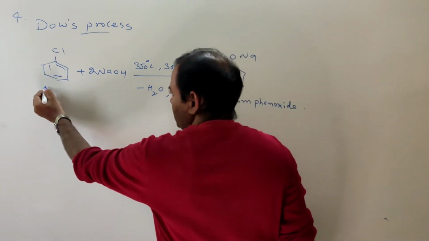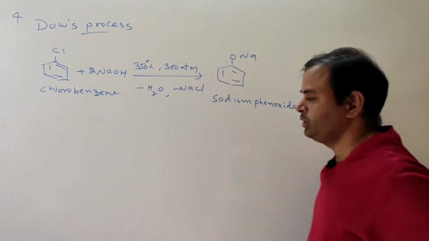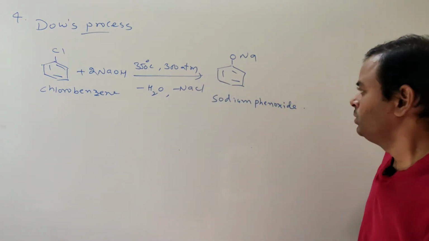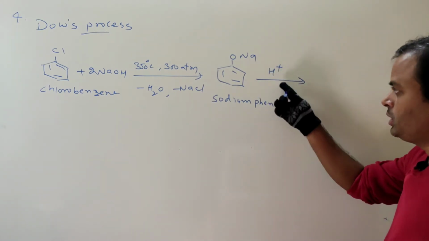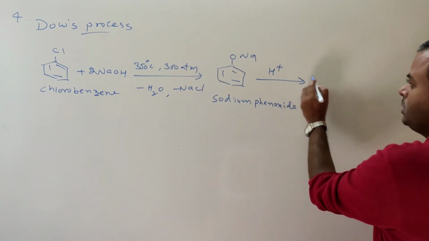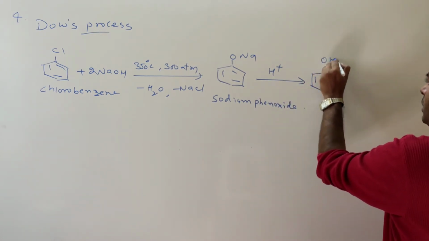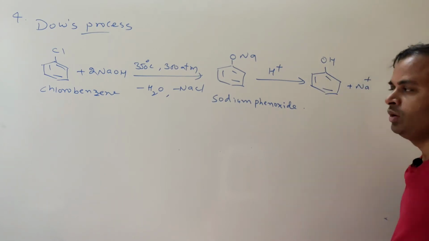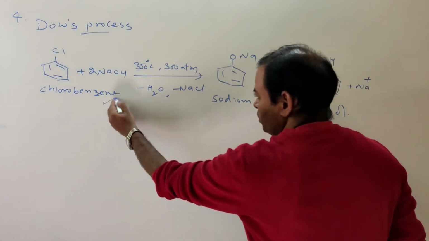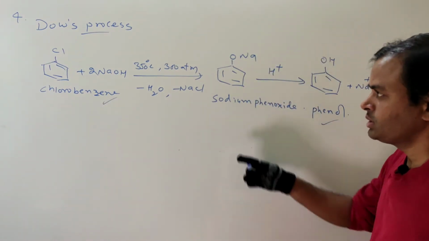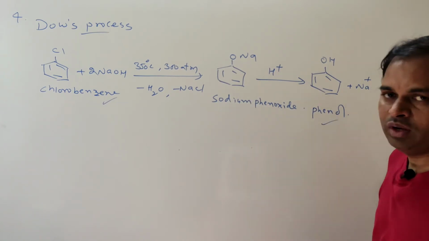So chlorobenzene with sodium hydroxide gives sodium phenoxide. This sodium phenoxide, by acidification with mineral acids, H plus, gives phenol plus Na plus. So conversion of chlorobenzene to phenol is Dow's process.